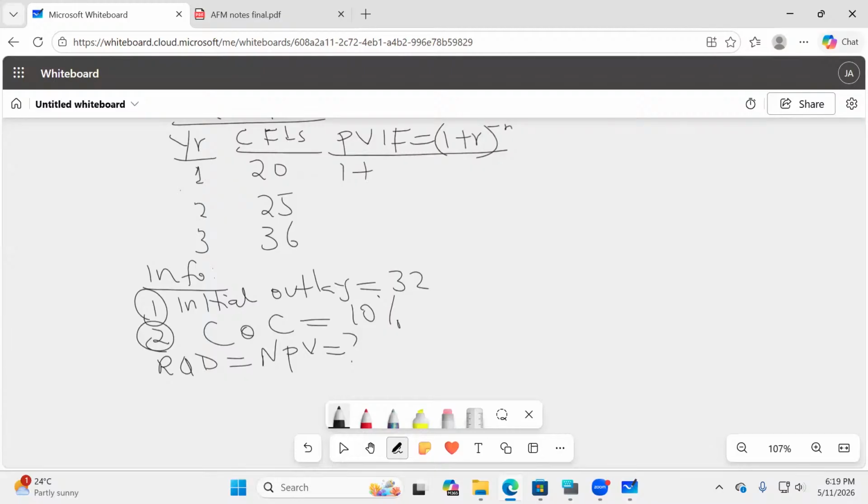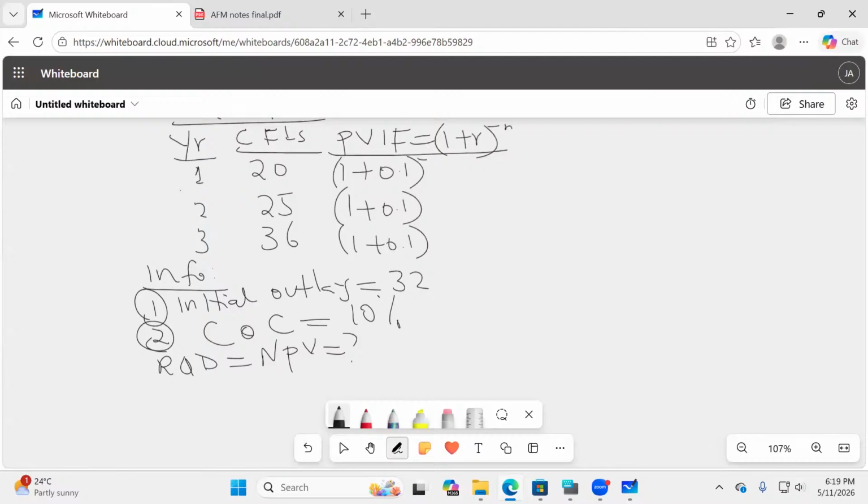Our r is 10%, which is the same as 0.1. So all this will be 1 plus 0.1. 1 plus r is ever constant. What will be different here is the number of periods.